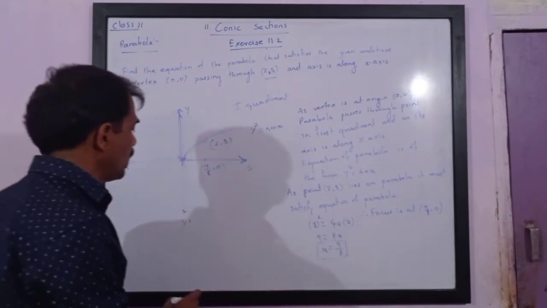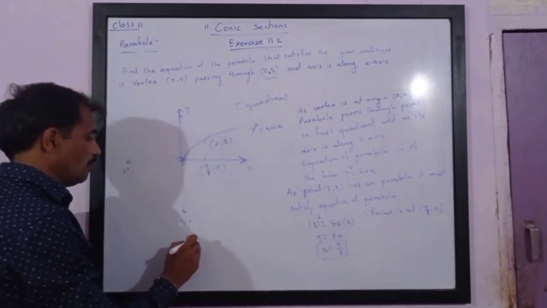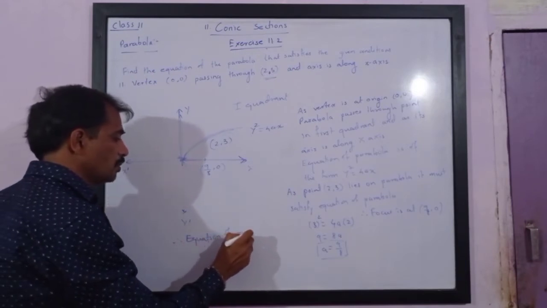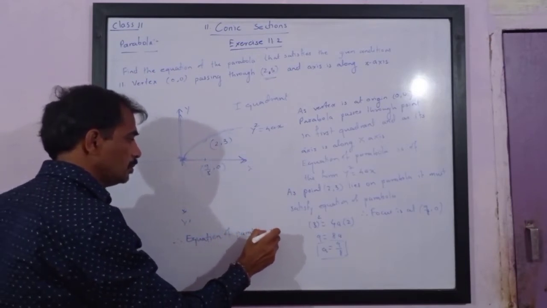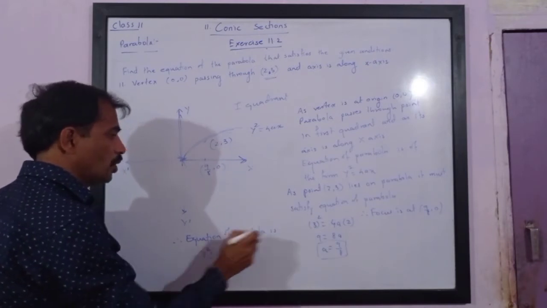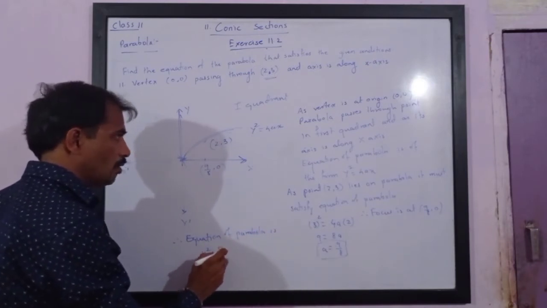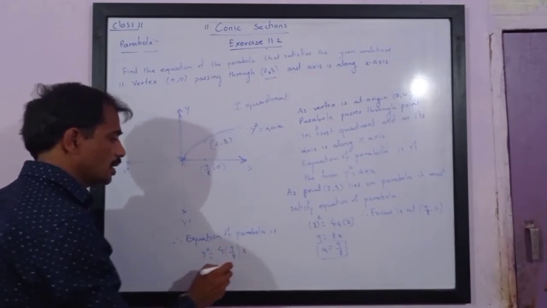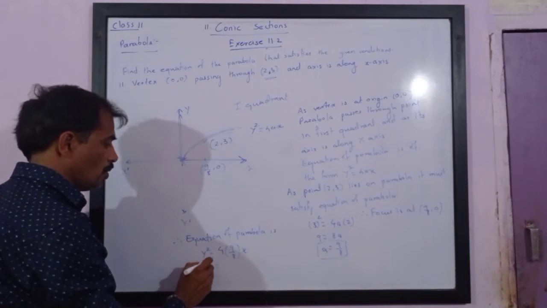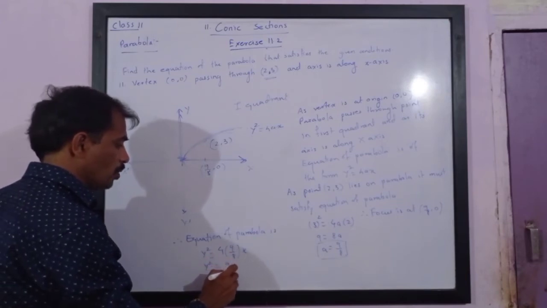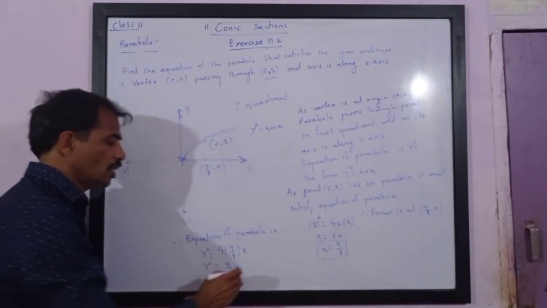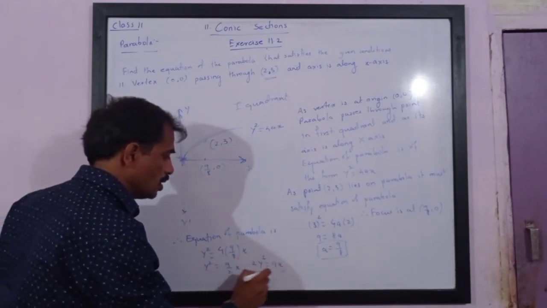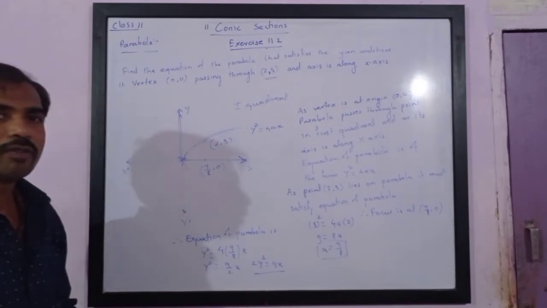So the equation of parabola is y square is equal to 4 multiplied by 9 upon 8 x. So that is y square is equal to 9 upon 2 x. Now it means 2y square is equal to 9x. So this is the equation of parabola.